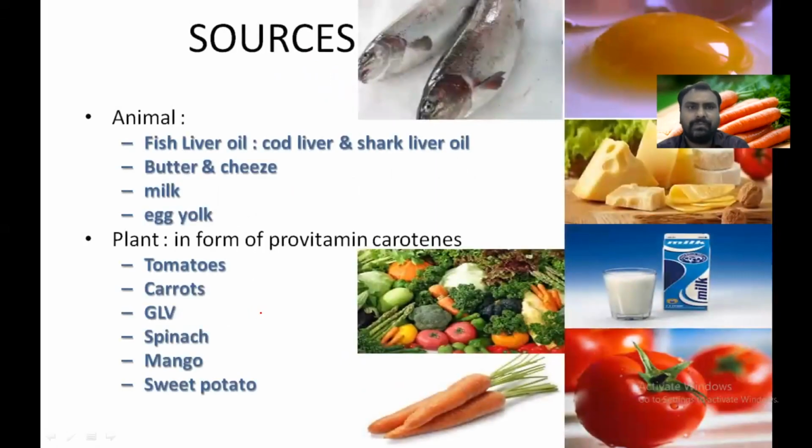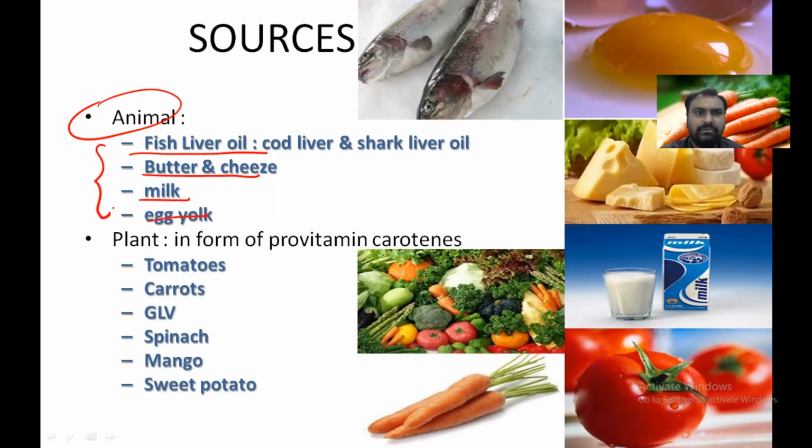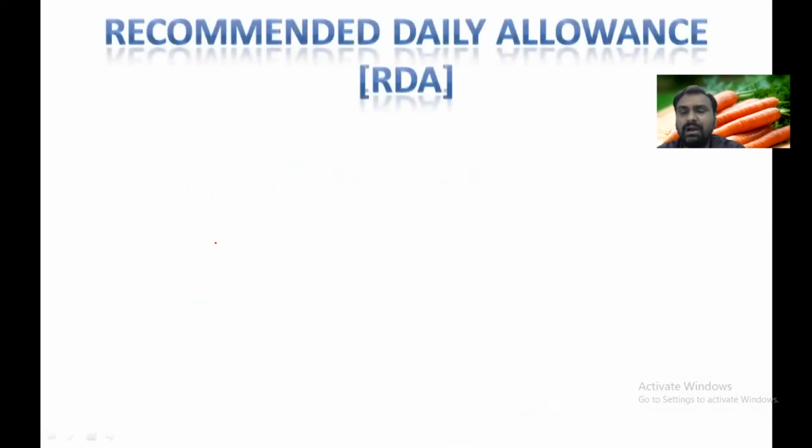Now, what are the sources of vitamin A? The animal sources are fish liver oil, butter, cheese, milk, egg. While carrots, spinach, mango, papaya, green leafy vegetables, tomatoes, these are the vegetable sources of vitamin A. So if a person doesn't take this food in the diet, the person will suffer from vitamin A deficiency, and we will see how important that is.